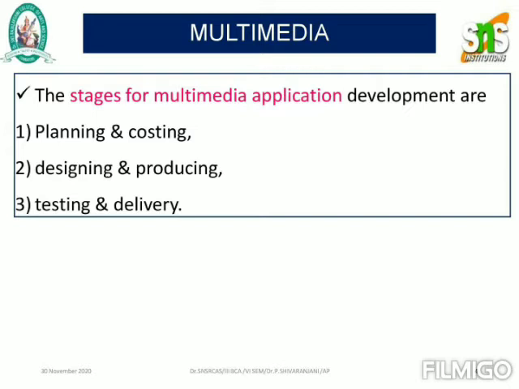After that we'll be designing it and producing the particular product for the customer. And after that, this is the third step: we'll be testing the particular product whether it satisfies the need of the user or the customer. Then finally we'll deliver the particular product. So these are the three stages of your multimedia system.